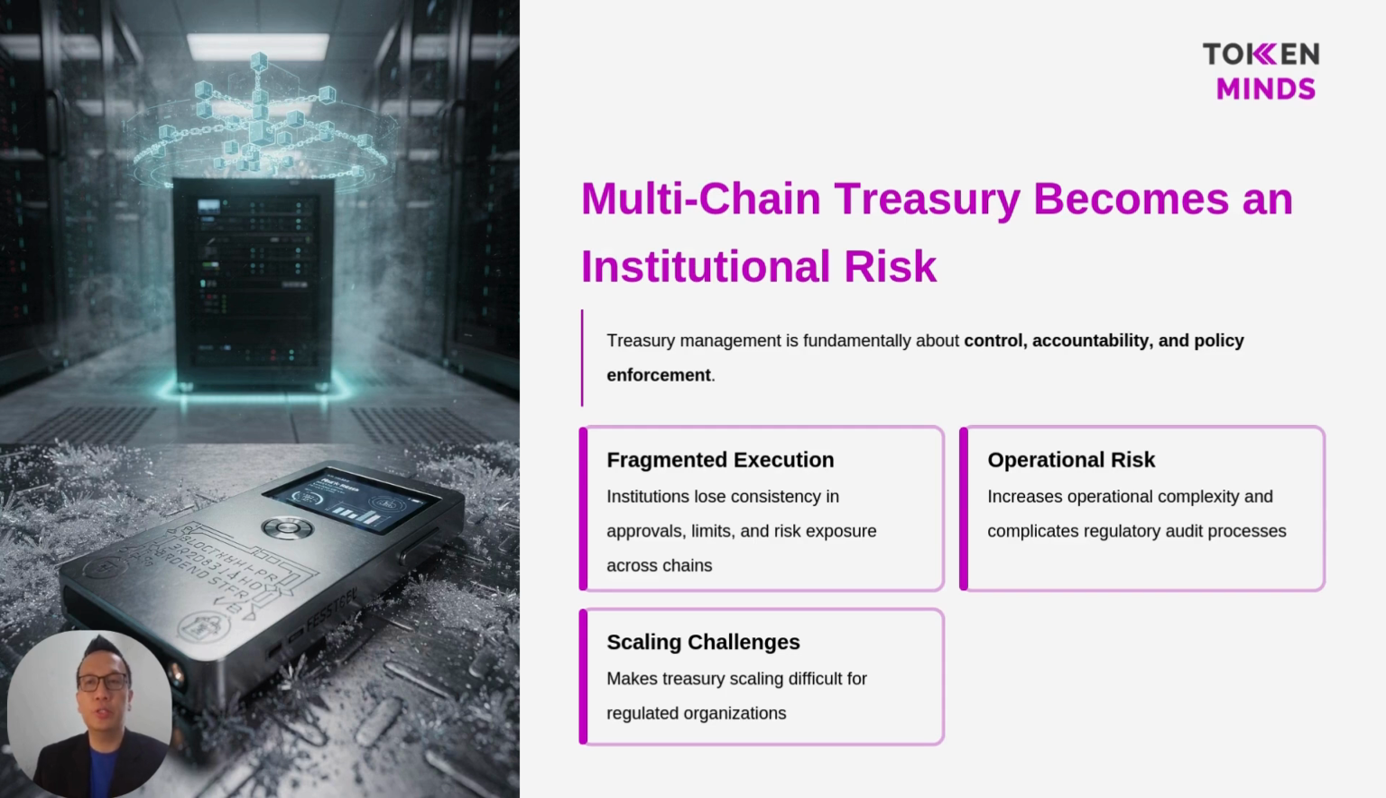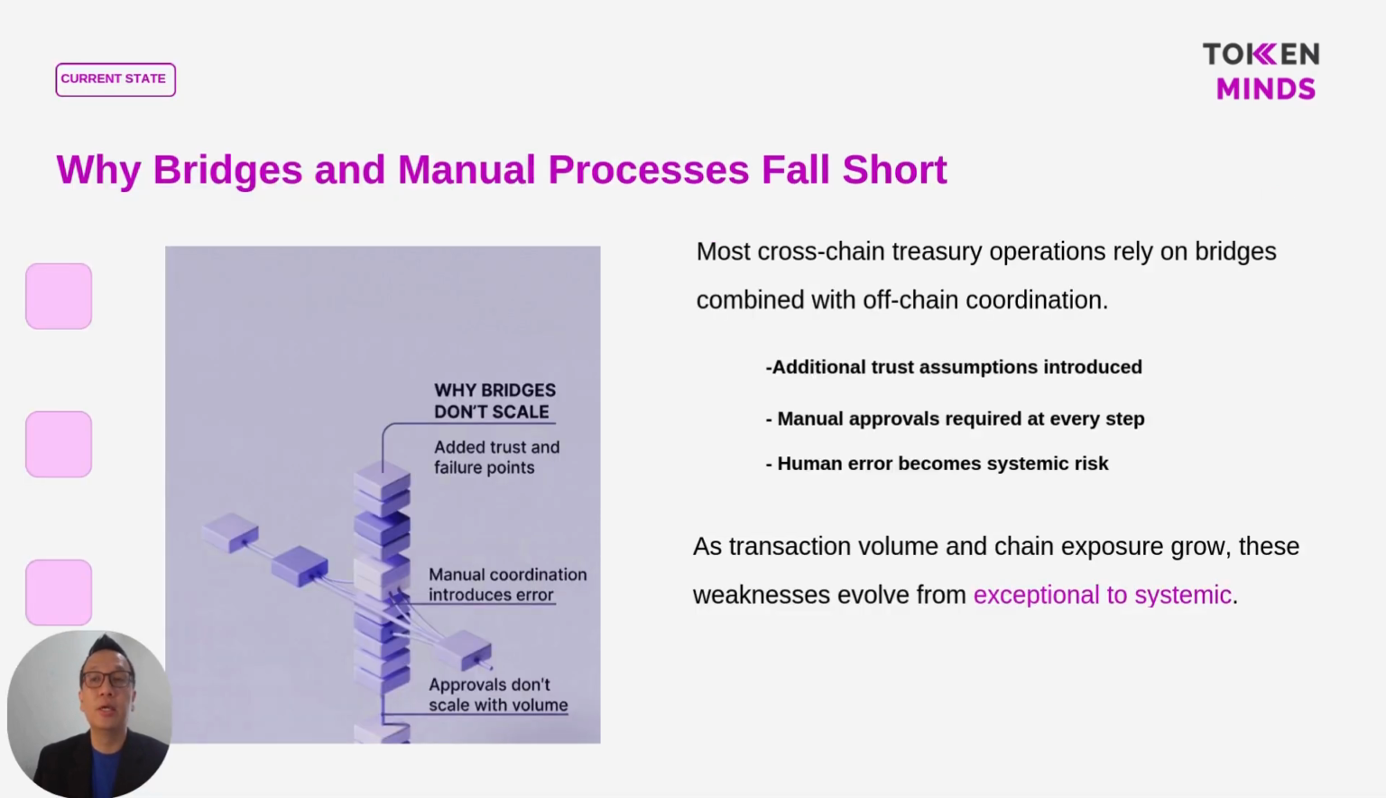Most current cross-chain treasury setups rely on bridges combined with manual off-chain coordination. This introduces additional trust assumptions, requires human approvals at every step, and turns human error into a systemic risk. As transaction volume and chain exposure grow, these weaknesses stop being rare incidents and become ongoing operational problems.